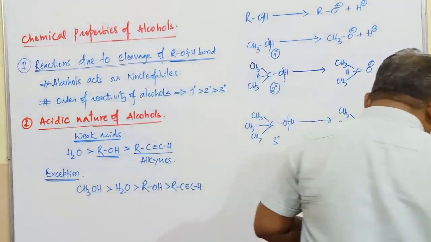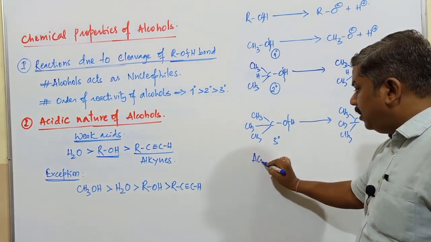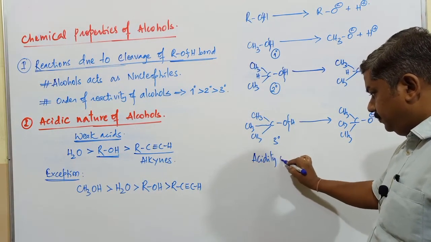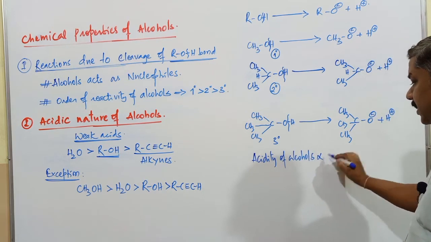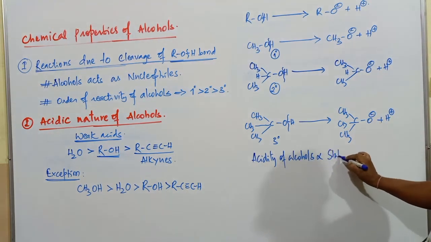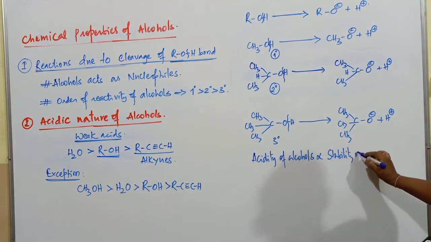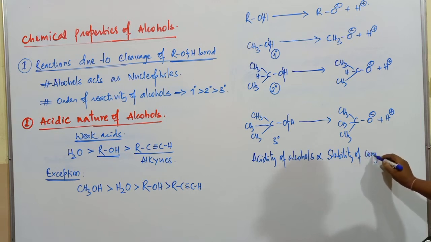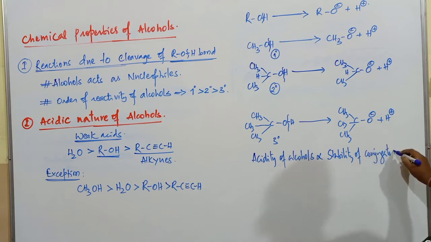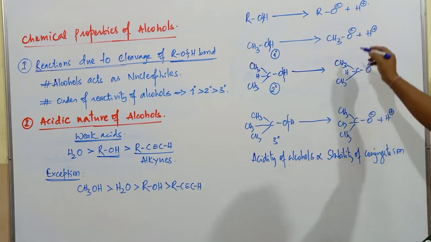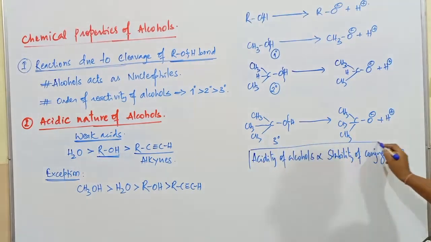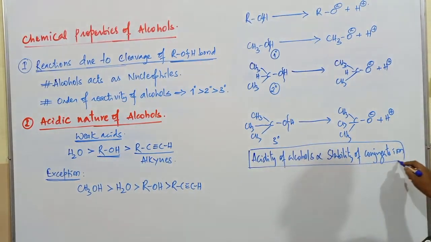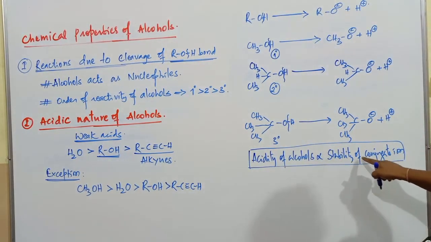The acidity of alcohols is directly proportional to the stability of the conjugate ion. Which is the conjugate ion here? These are all conjugate ions with respect to the different types of alcohols. Greater the stability of the conjugate ion, greater is the acidity of the alcohol.